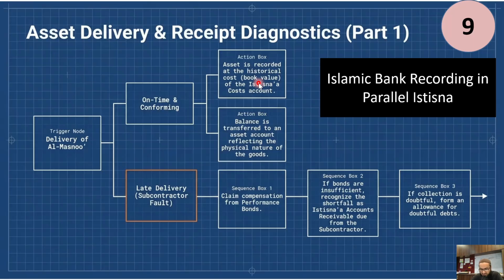That is, the bank has received the constructed project, the asset, the Al Masnu, from its parallel seller, but it has not delivered it to the main client. So the physical asset has come into being. So now the work in process has to be removed and a physical asset has to be recorded in the books of the bank. The balance is transferred to an asset account reflecting the physical nature of the goods, right?